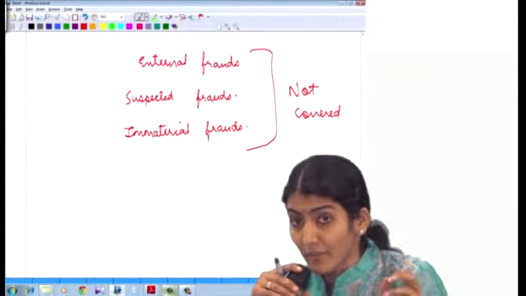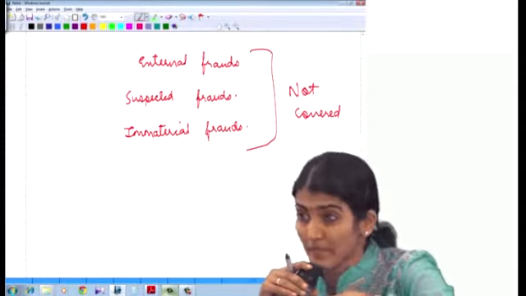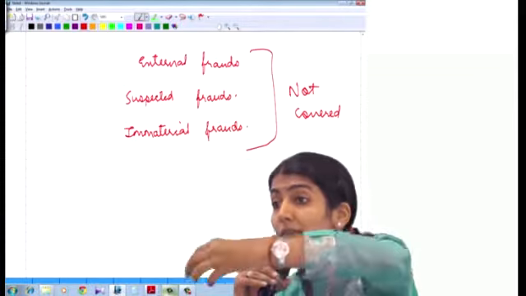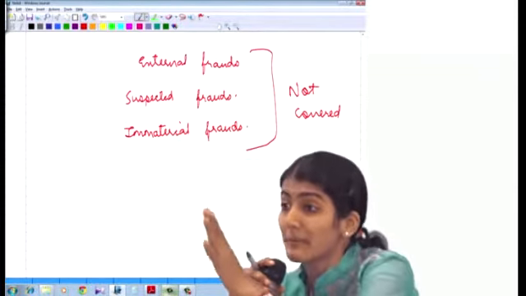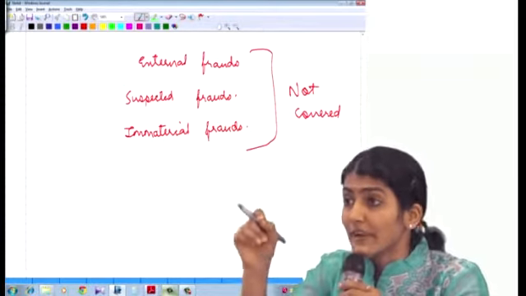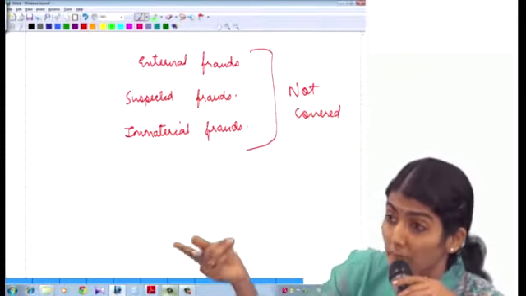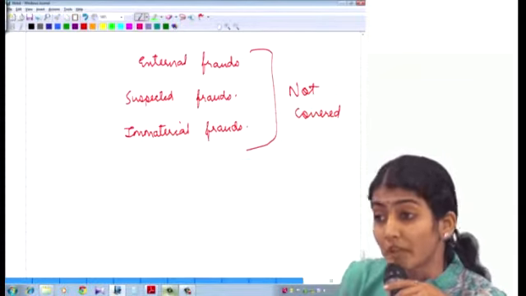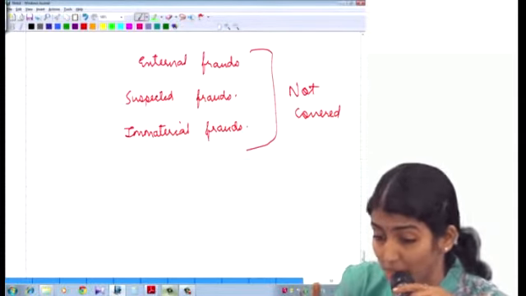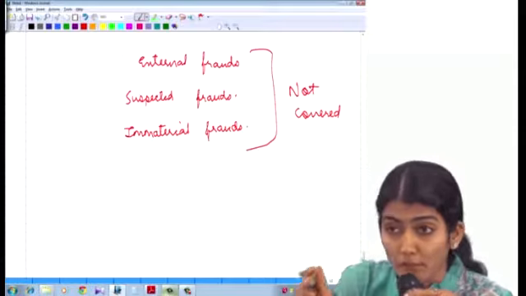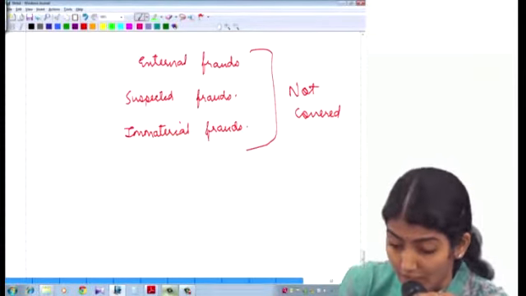Do you understand that? So what does clause 10 say? Any fraud on the company, meaning that employee of the company was sending bogus bills to the company. So that's on the company. Or by the company, meaning he inflated some bill amount. By its officers or employees, noticed or reported during the year. If yes, then the nature and amount involved is to be reported. Right? So external frauds not covered. Suspected frauds not covered. Immaterial frauds not covered.